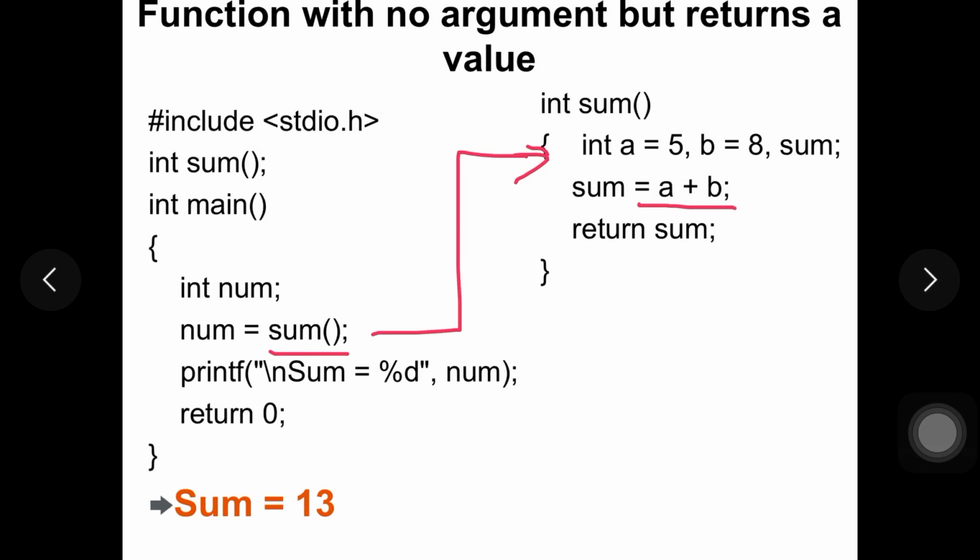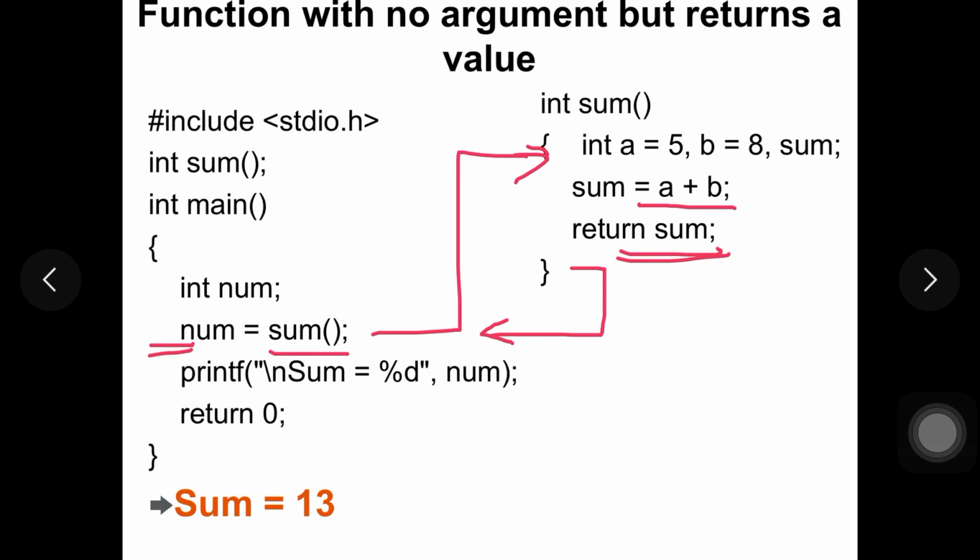And here, as we are storing the result in sum, we are returning the result sum back to the main function. So whenever we encounter this line, that is return sum, and the end of the function, our control goes back to the main function, from where we had called the function. As we are returning the result of the sum, the value of sum will be stored in num here. That is nothing but num equal to sum.